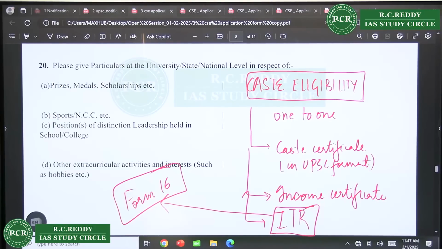Right? ITR, yes, how will you show your income? ITR is very important. ITR has to be attached. Yes, you will have to upload the annexure. In the annexure section, you will have to upload.